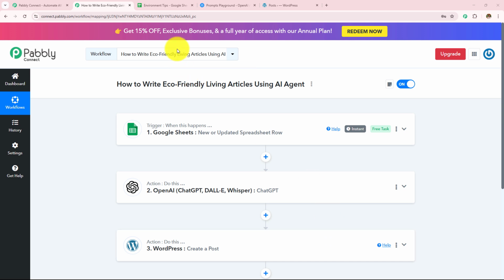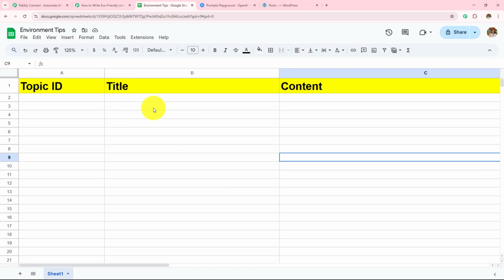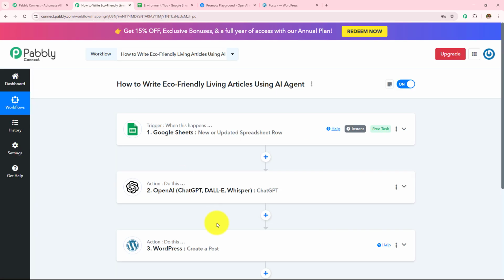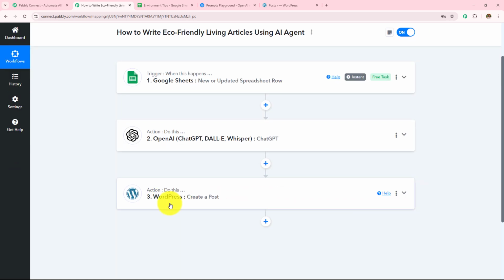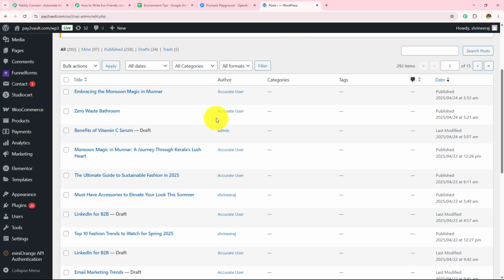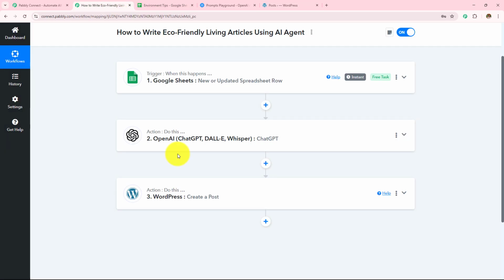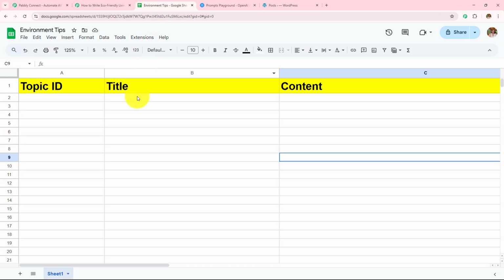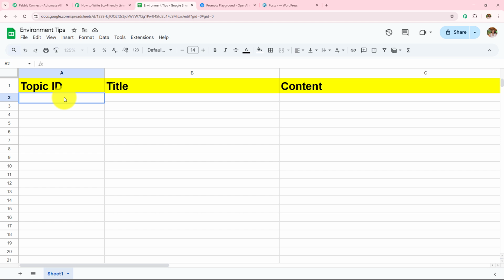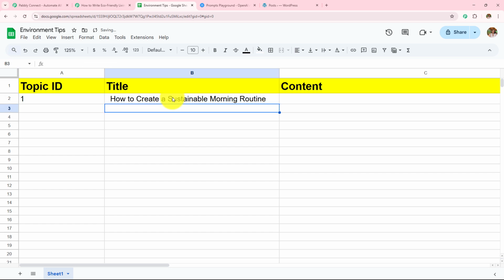For that, I will be opening my Google Sheets and I will be adding an idea in this particular spreadsheet. And if a content is automatically generated and then posted on my WordPress, then this means this automation workflow is working fine. So here I am going to open this spreadsheet and I am going to enter my topic ID as 1, and then my title as how to create a sustainable morning routine.